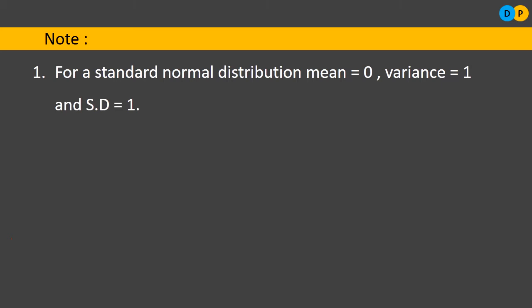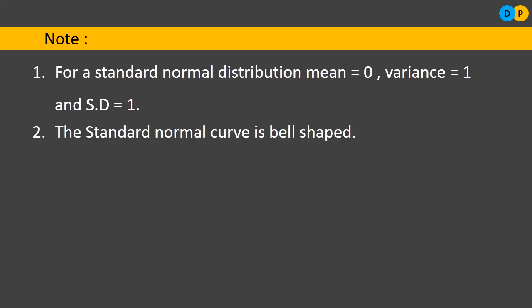While defining the standard normal distribution, I told you we consider mean mu equal to 0 and standard deviation sigma equal to 1. Since standard deviation is 1, variance will also be 1. So for all standard normal distributions, mean is 0, variance is 1, and standard deviation is 1.